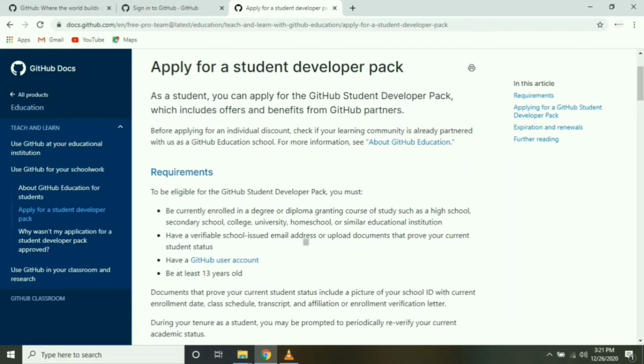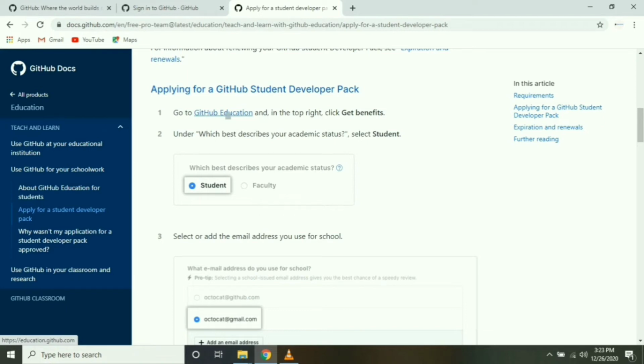In Indian schools and colleges, they don't give email addresses, so we have to upload documents. And you must have a GitHub user account and be at least 13 years old. You can upload a document like a school or college ID with the current enrollment date. Let's see how to apply for this pack. Go to the GitHub education site and then click Get Benefits at top right.